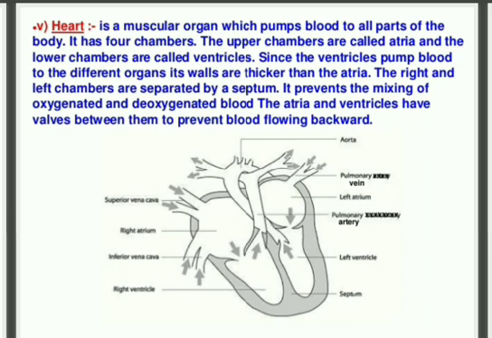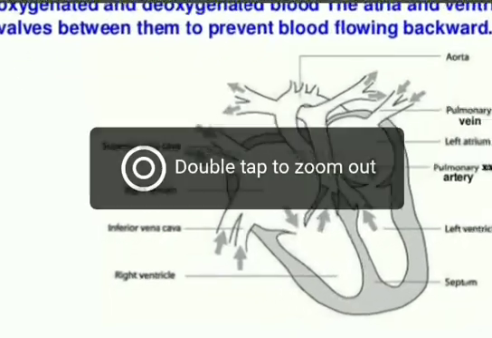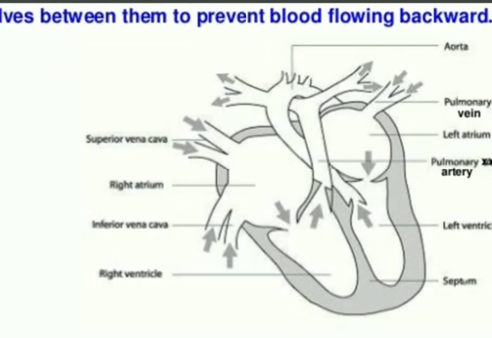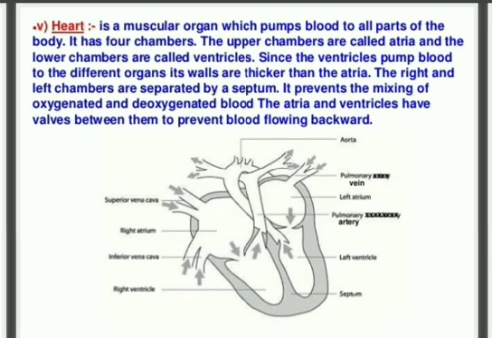Therefore, there is a separation which prevents the intermixing of pure and impure blood. The atrium and ventricles have valves between them to prevent blood flowing back. As I have told you, these valves help the blood not to flow backward in the body.